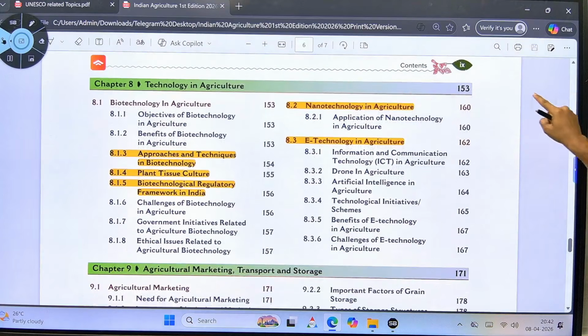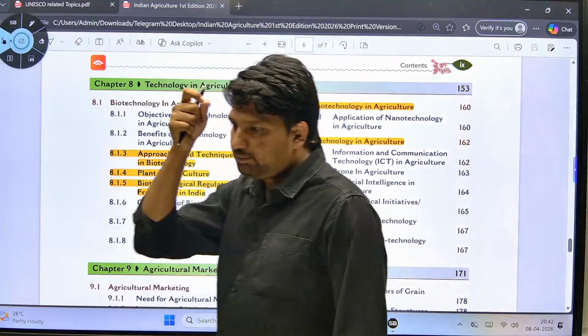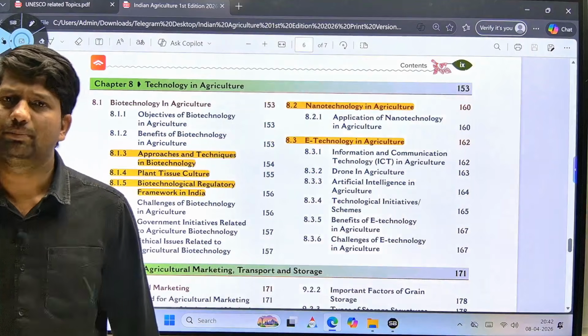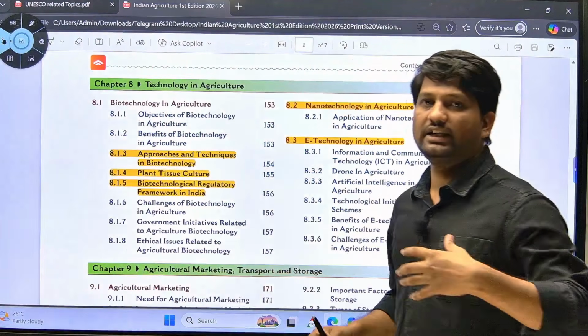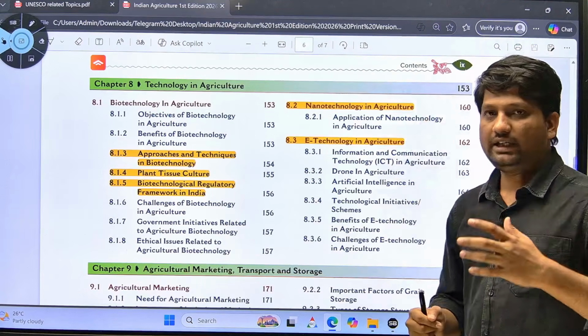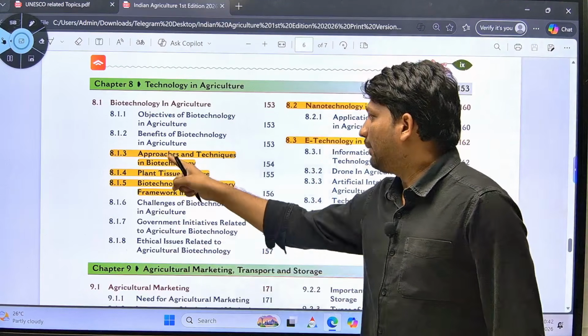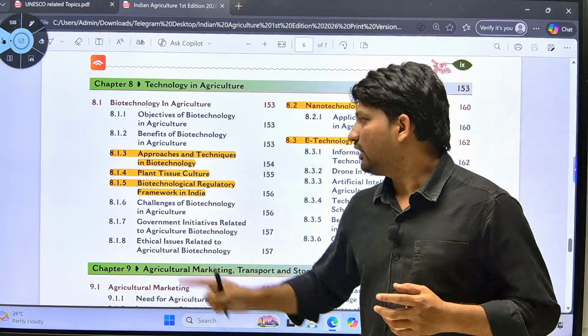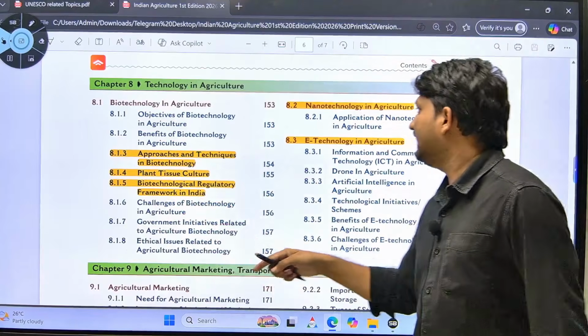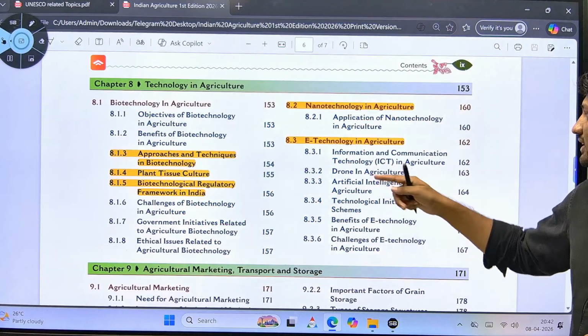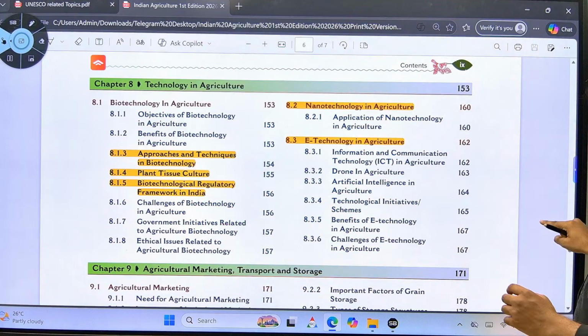Technology in agriculture is one of the important themes in UPSC prelims. If you see every year, there are at least 1 or 2 questions, mostly directly from this topic. So in this chapter, you have to read approaches and techniques in biotechnology, plant tissue culture, biotechnological regulatory framework in India, nanotechnology in agriculture, and e-technology in agriculture.